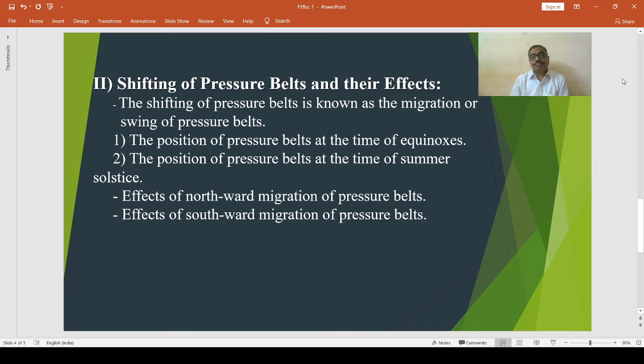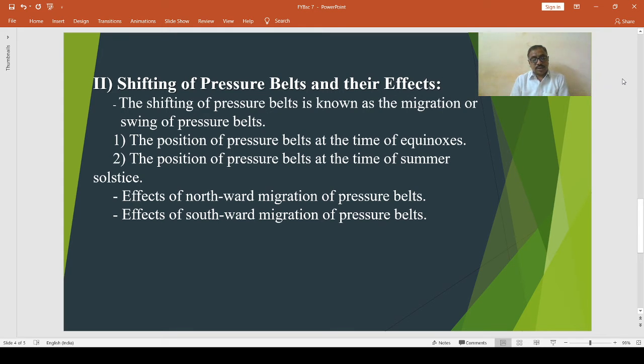Then, shifting pressure belts and their effects. There are daily, seasonal, and annual changes in air pressure because of the northward and southward movement of the overhead sun. The atmospheric pressure belts migrate to the north and south. This shifting of pressure belts is known as the migration or swing of pressure belts.